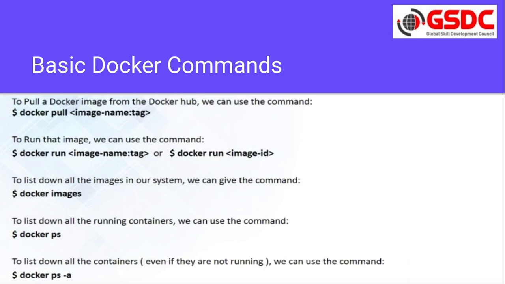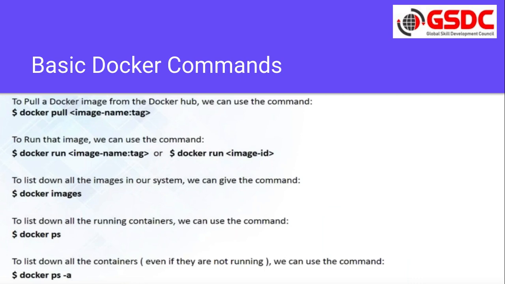That means, let's say first you have developed something, you created an image, we can name it as the 1.0 version. Again, if you do some modification in your application, we can create the image again and give it the 1.1 version. Again, if you do something, we can give 1.2. This way we can have multiple versions, and we give that as a tag. So if you want a specific tag or a specific version of your image, we can give the image name and tag.